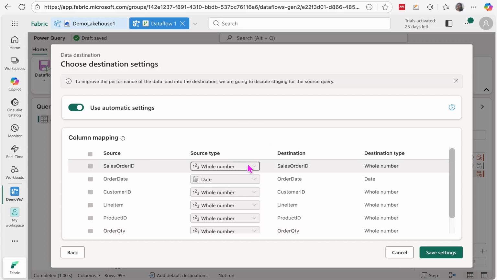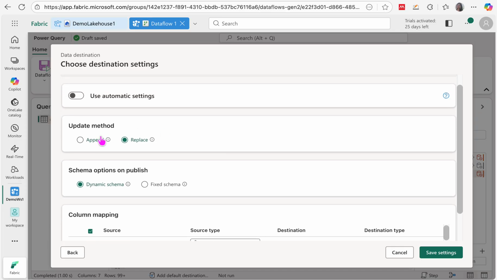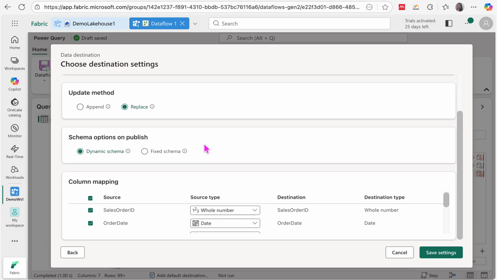From here you can use automatic settings, or you can use the other settings also. So here you can see we have the options for update method, append or replace, and schema options on publish, whether you want to follow the fixed schema or the dynamic schema.